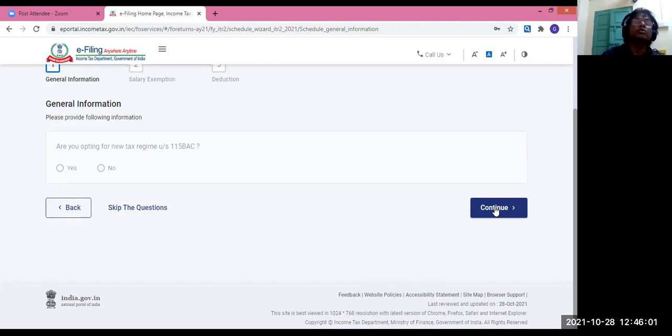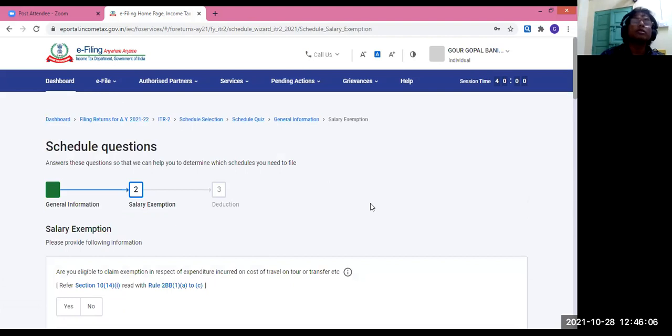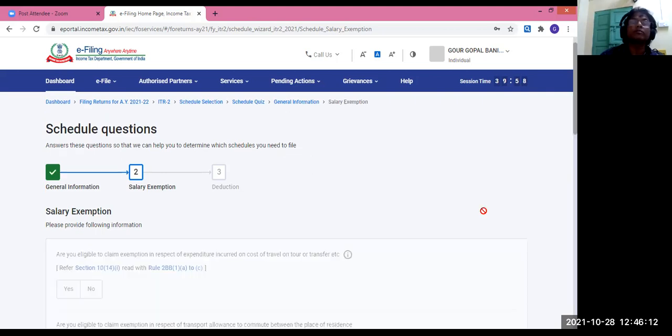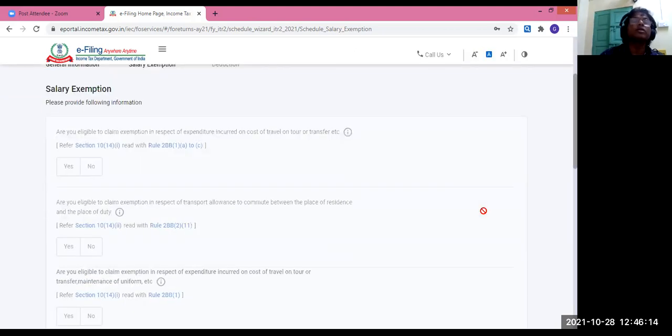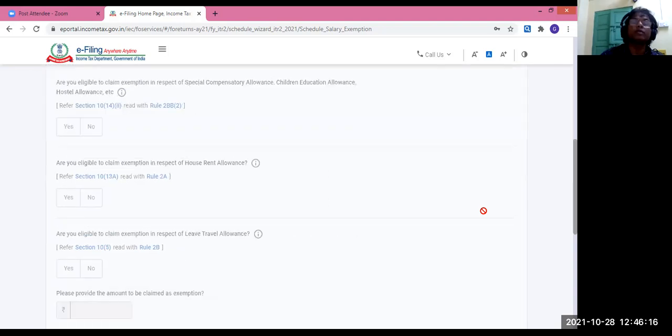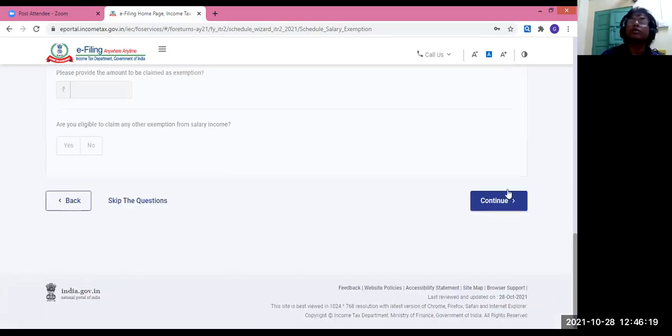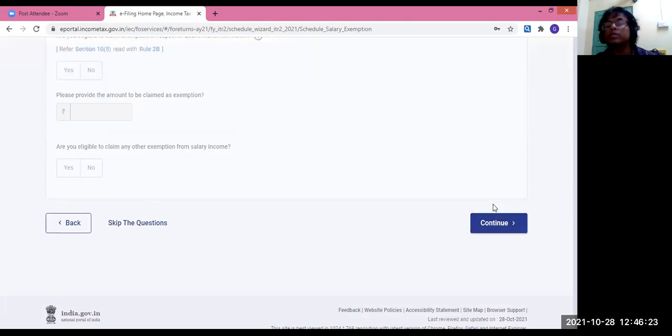Okay, see, general information, salary exemption, and deductions, all these verifications are there for HUF, almost same thing as individual. There's not much difference. So let me continue as far as time is there.